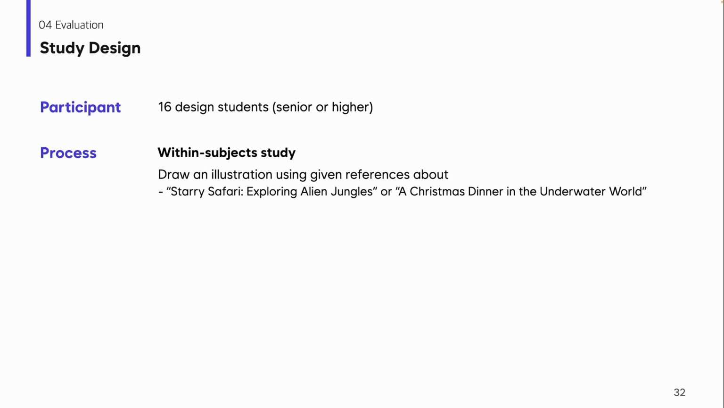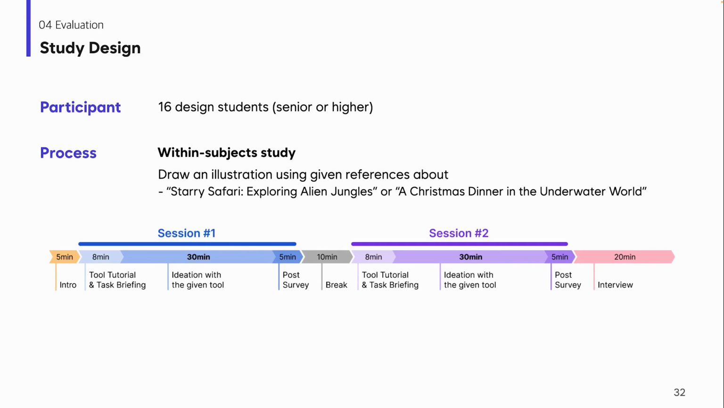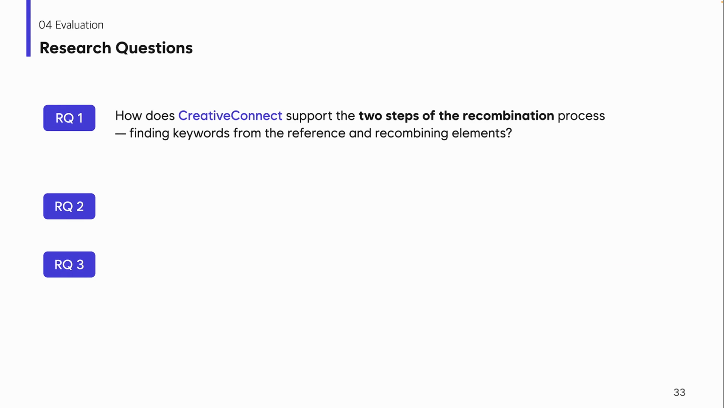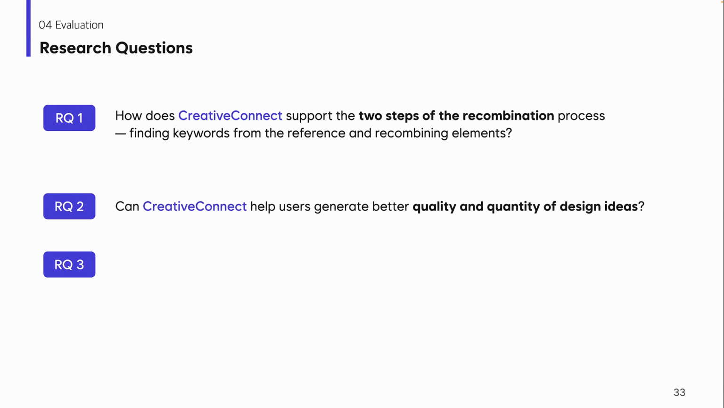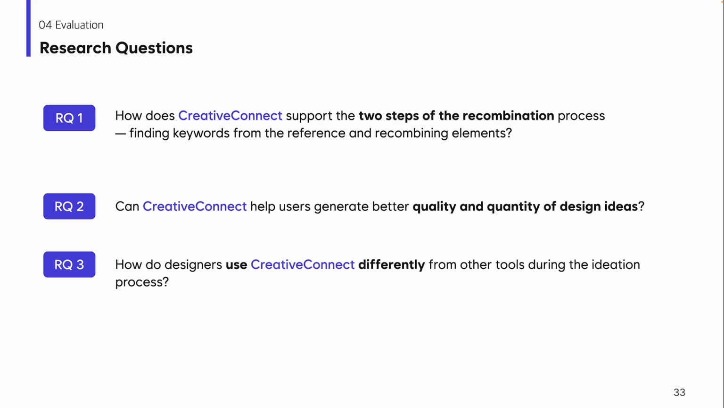Participants were given a task to draw an illustration of a different set of design topics with 10 reference images in each session. Each session involves 30 minutes of ideation session with a given tool. We had 3 research questions. First, we evaluated how well CreativeConnect supports the 2 reference recombination steps. Then, we evaluated the quality and quantity of design ideas using both tools. Finally, we observed how users use the tool in a different way.